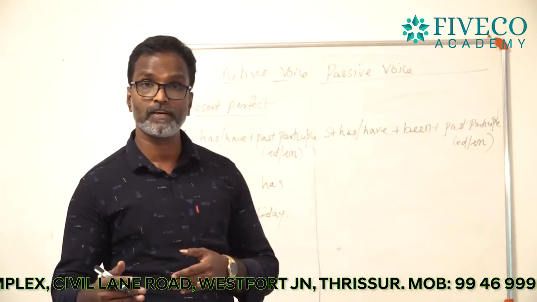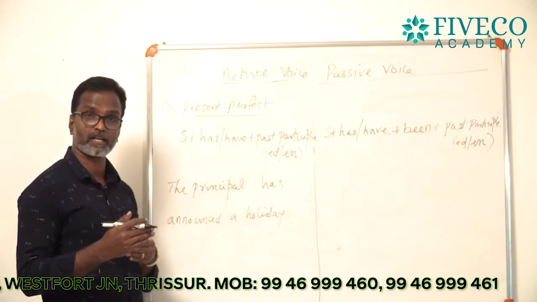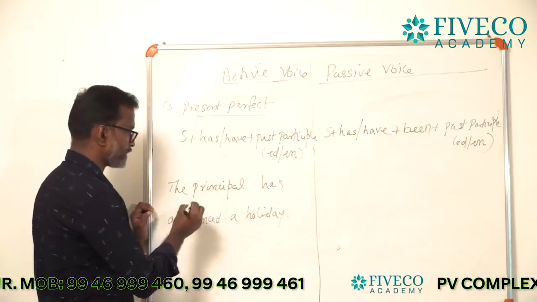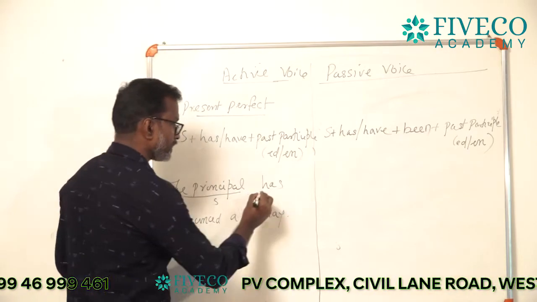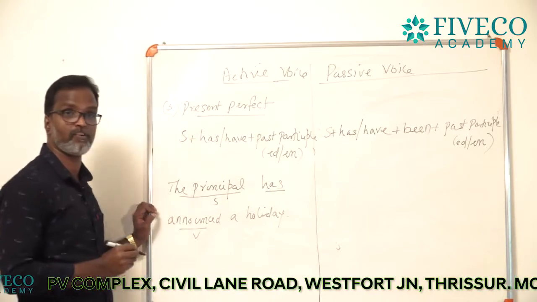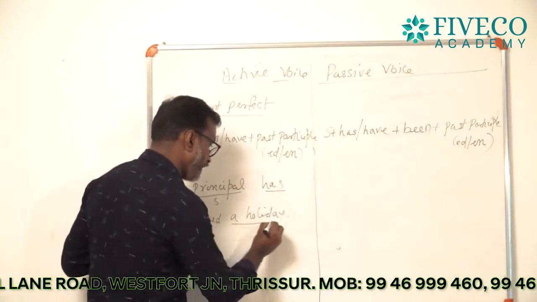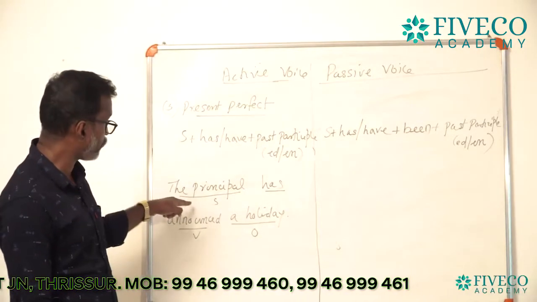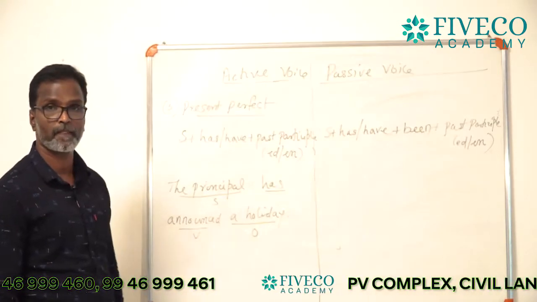So, you want to do the first step. I mean, you want to mark subject, verb and object. In this sentence, the principal is the subject, has announced is the verb, an auxiliary verb with a main verb, and a holiday is the object. Okay, we have got subject, verb and object.